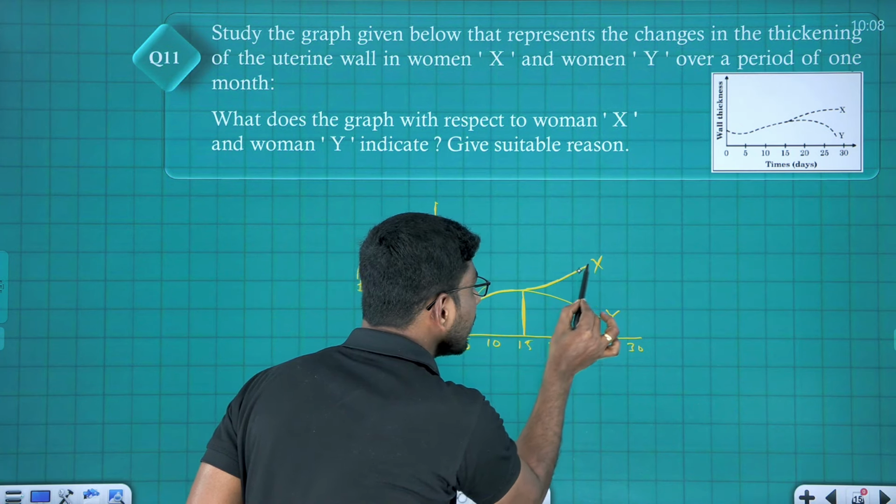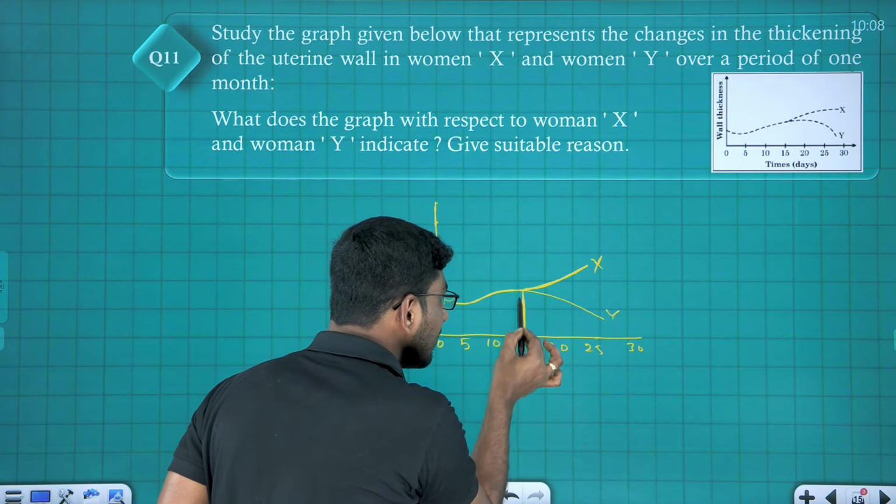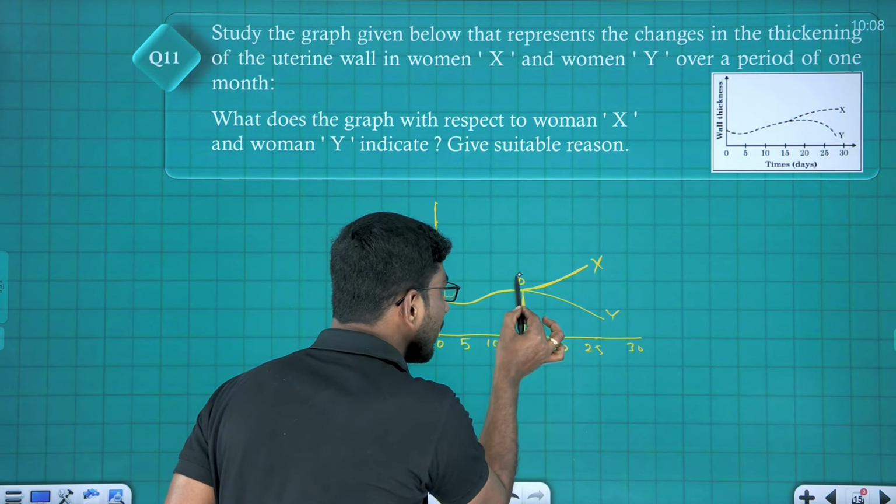That means in woman X the egg has been fertilized to form a zygote. She is pregnant. What about Y? After ovulation, the endometrium is slowly going down. When the endometrium is breaking down, that means in woman Y no fertilization has taken place, and no corpus luteum is persisting and producing progesterone to maintain the endometrium thickness.